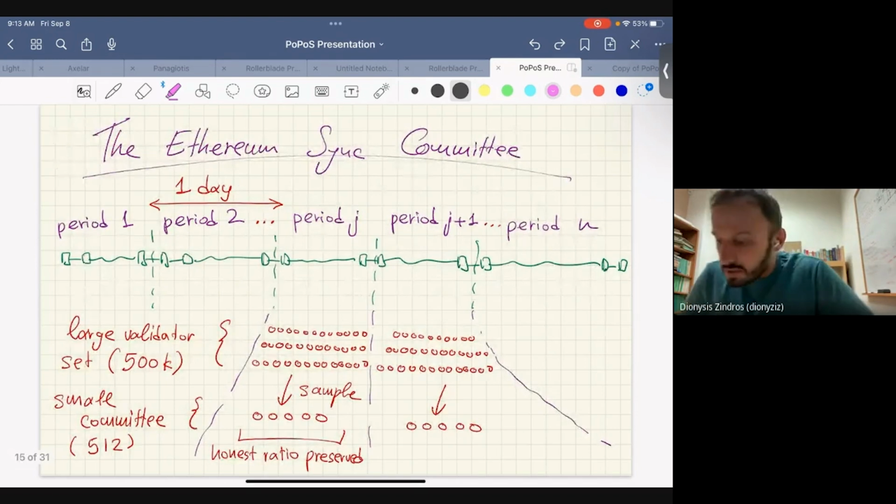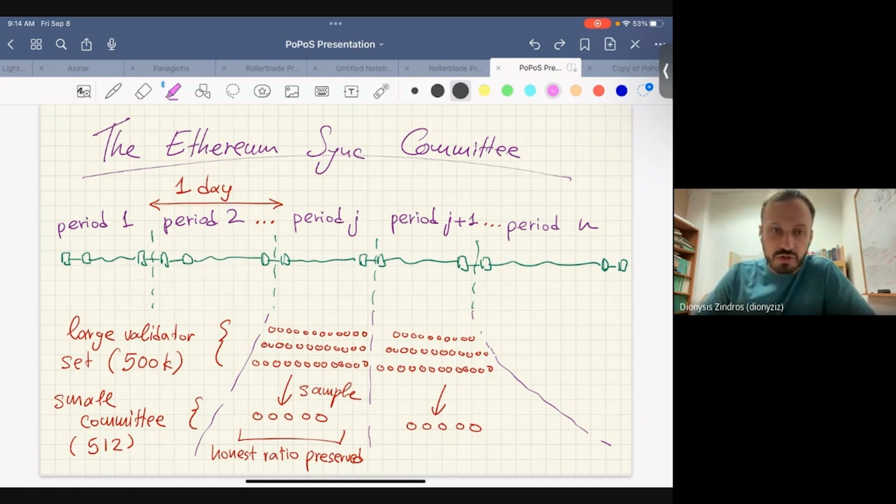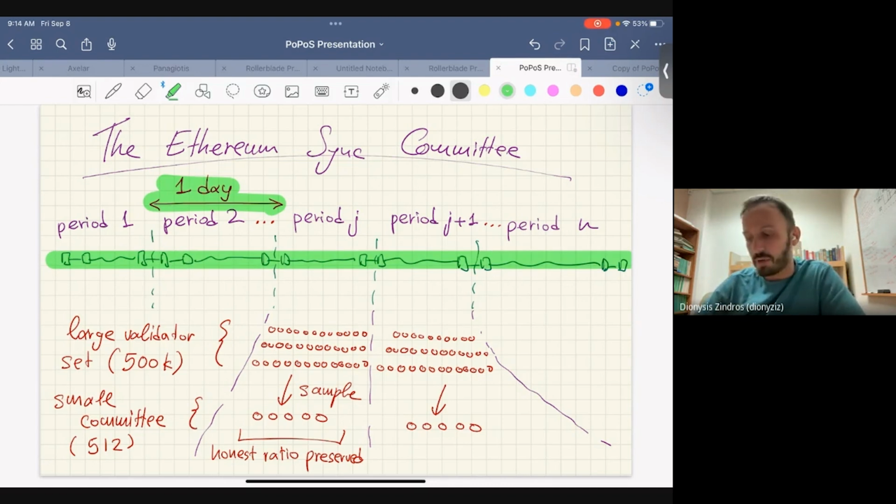All right, so let's look at some technology that Ethereum has deployed over the past year or two to kind of alleviate this issue, and then we will use it more efficiently than they were planning to make it kind of super efficient. All right, so this is called the Sync Committee. It was in the Altair update, and the way it works is you split time into periods, and these periods have a duration of 1 day. So you can think of the chain progressing as usual, but then you chop it up into periods, and those periods have a duration of 1 day.